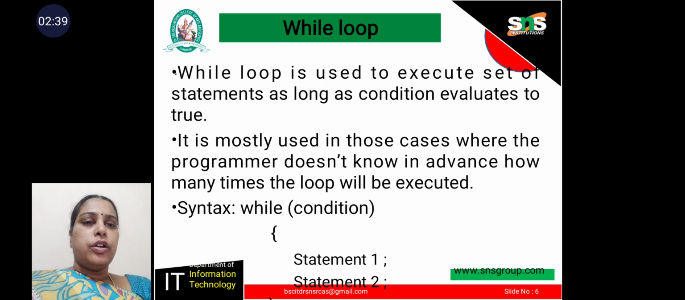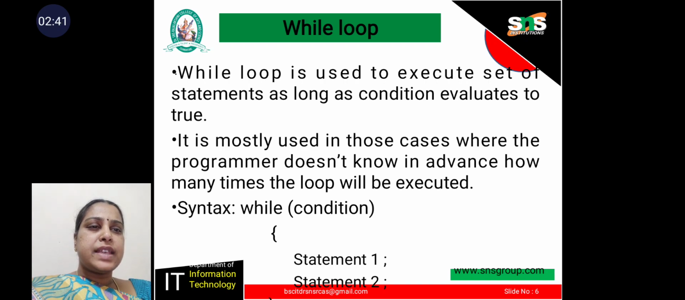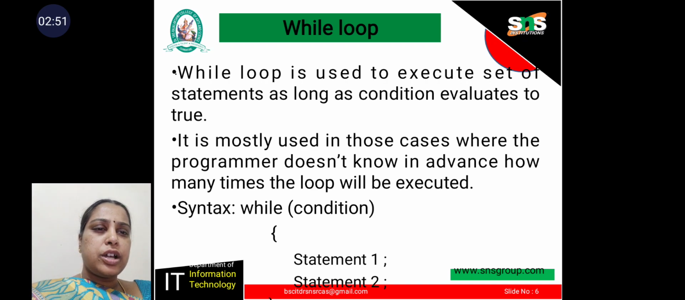While loop. While loop is used to execute a set of statements as long as the condition evaluates to true. It is mostly used in those cases where the programmer does not know in advance how many times the loop will be executed.